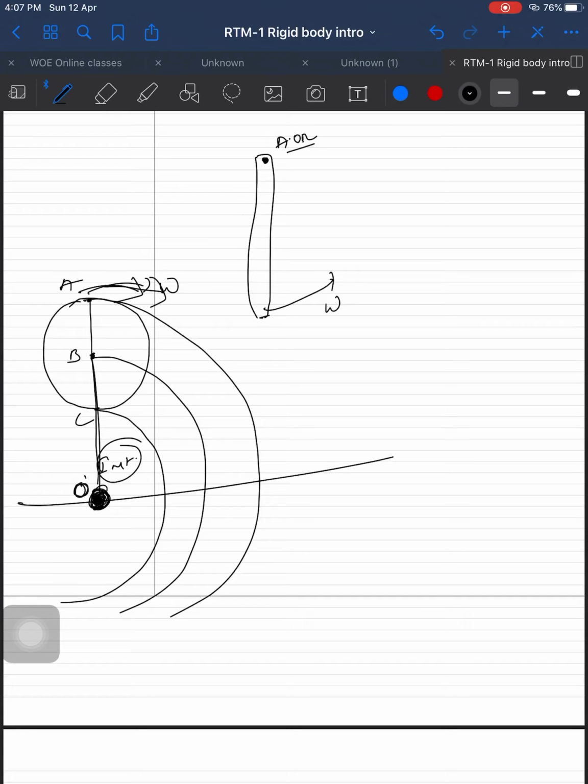At a particular instant, this point O becomes an axis. It will be clear when we discuss pure rolling. When rolling starts, you can understand this clearly.